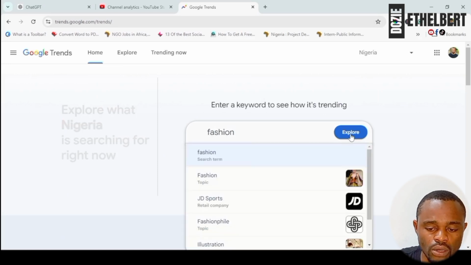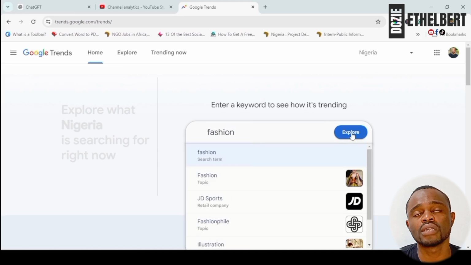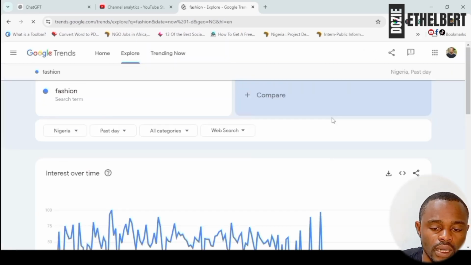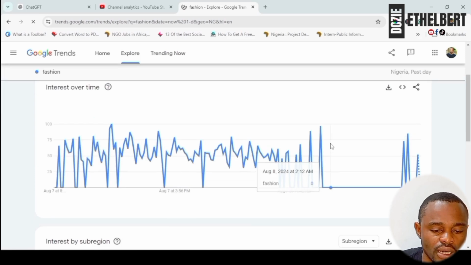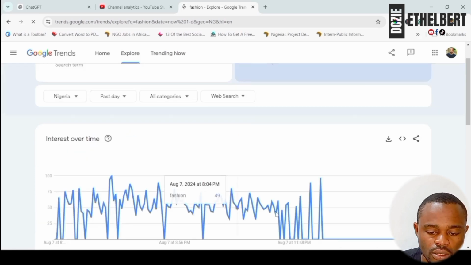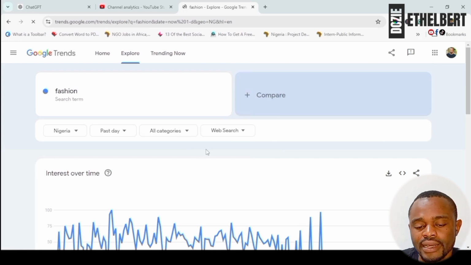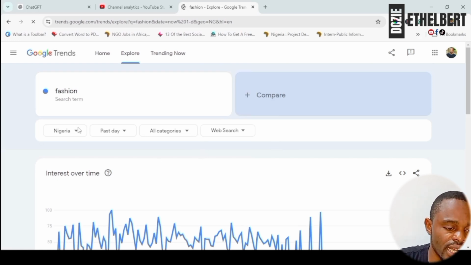We're going to explore to see. Now what we're trying to get here is, what is the search performance? How have people searched this in recent times? To know if this is a hot topic to jump on. All right, the search graph is actually loading. So this is the search graph, but this is not really what I want, because this is like a web research. Okay, and this is Nigeria, past day, categories, web search.